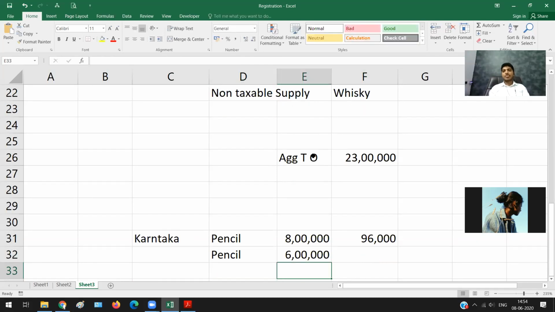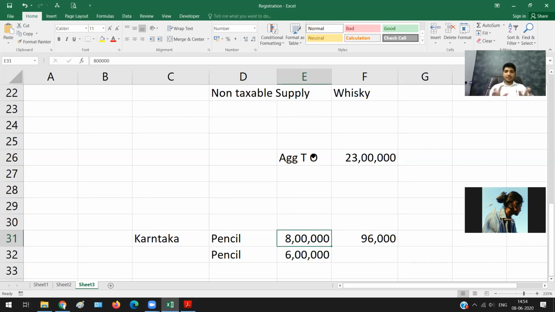Is it 14 lakh rupees or is it 14 lakh 96,000?